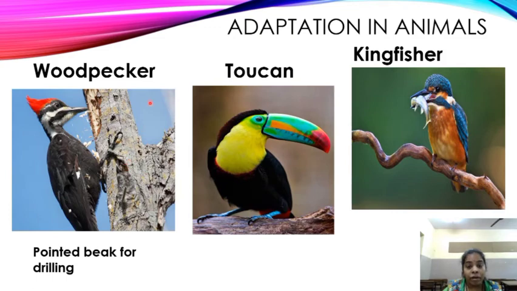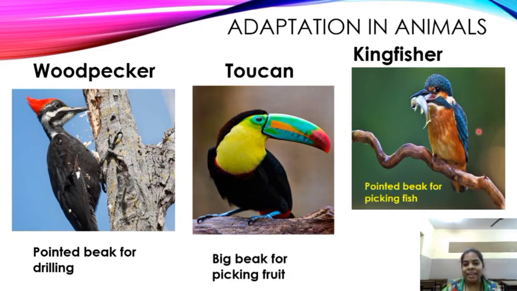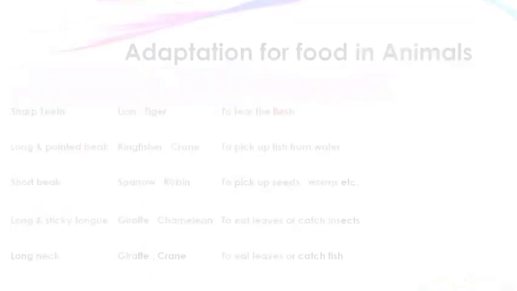The woodpecker is having a pointed beak for drilling and making its house. Toucan. Why is he having such a big beak? For picking fruit. And this one is having a very pointed, long beak, to catch fishes.